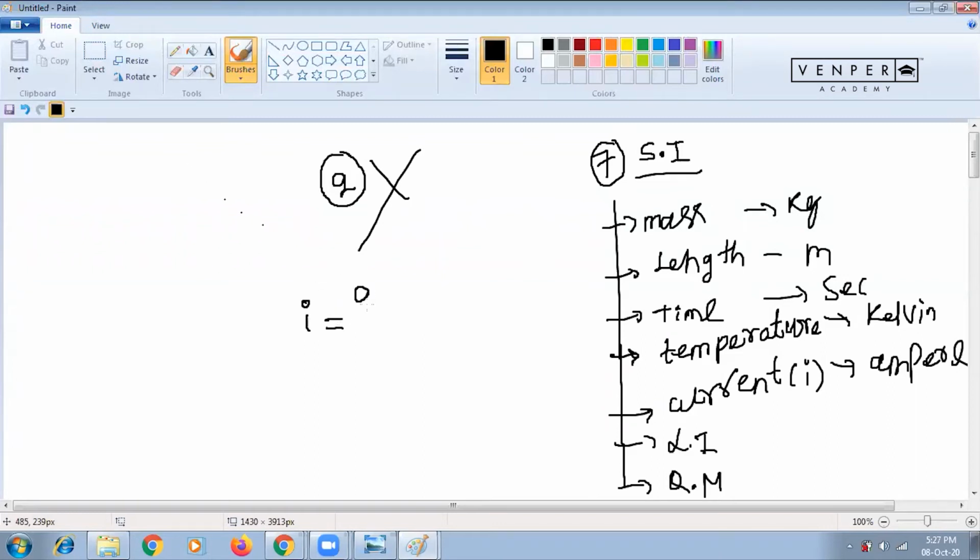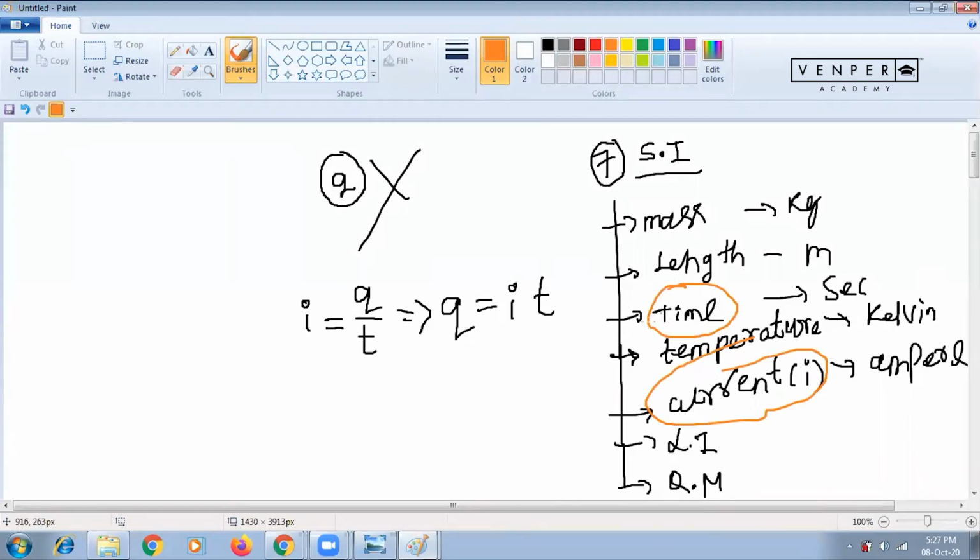How can you find it? You know I equal to Q by T. We will study this later, but I'm just telling you here. So Q equal to nothing but I into T, current into time. That means you take current and multiply with the time, and it will give you the quantity which is charge. So that's why charge is not a fundamental quantity. It is a derived quantity in the SI system. So Q equal to IT.